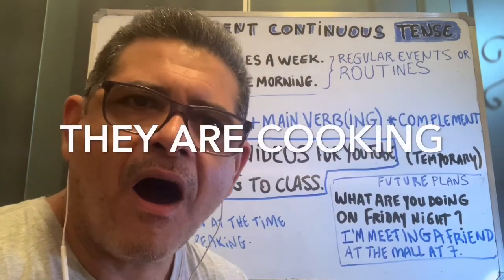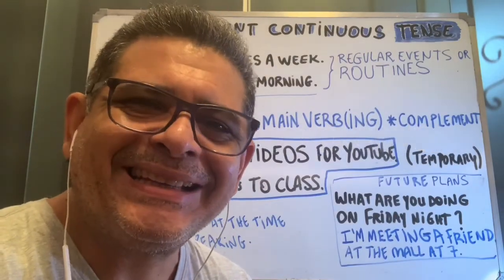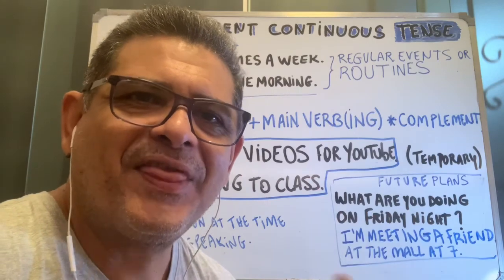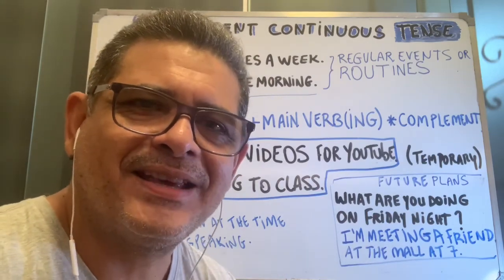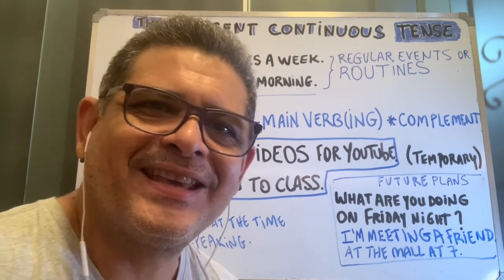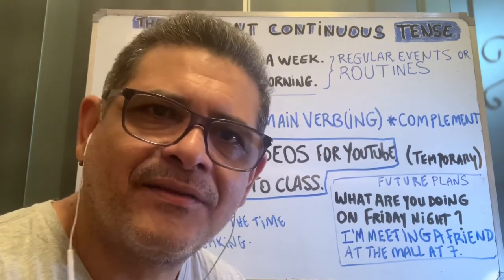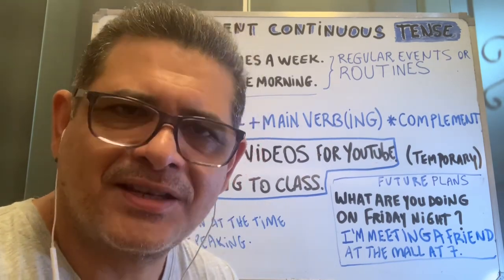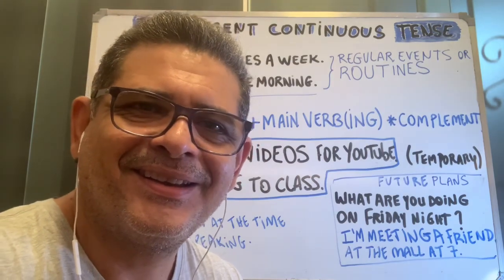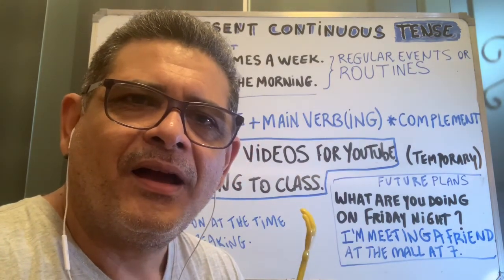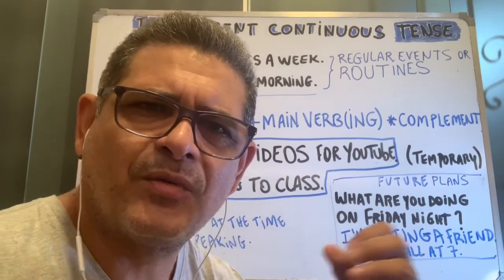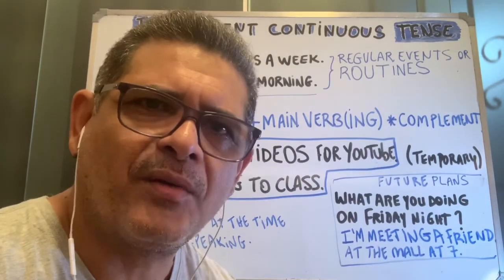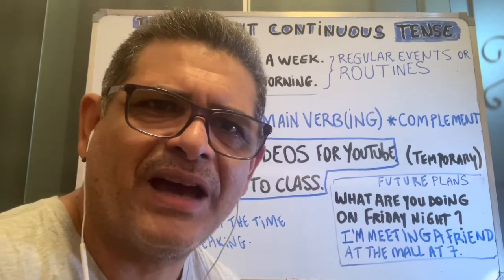They are cooking. When I say they are cooking, I am describing a situation that is in progress. And this is the main characteristic of the present continuous. When we think of present continuous, we normally think of situations that are in progress, just like the examples I just gave you.